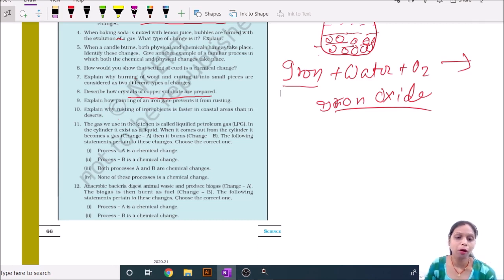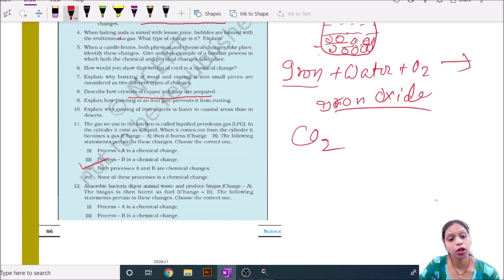Then here are two things: first it becomes a gas, and then it is burned. Which statement is true? Here B is the chemical change, because after the burning of LPG it converts into carbon dioxide. Then it is a chemical change.